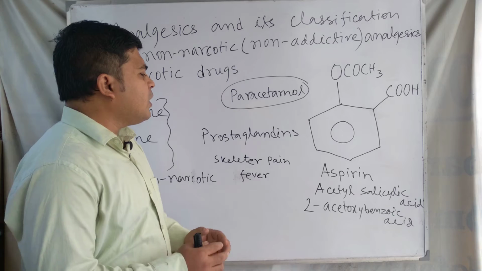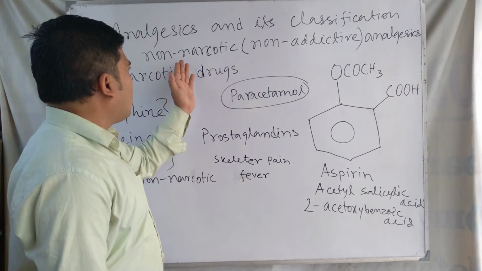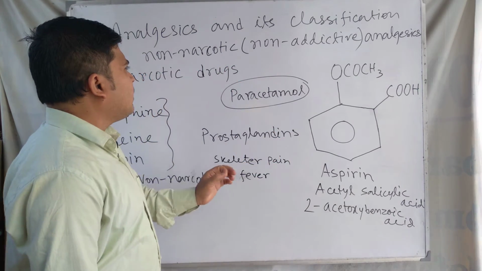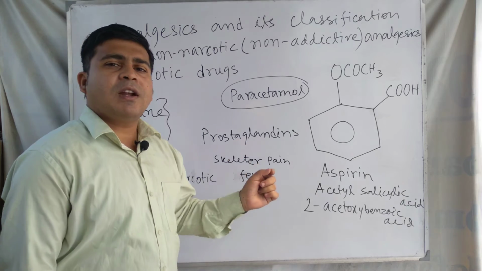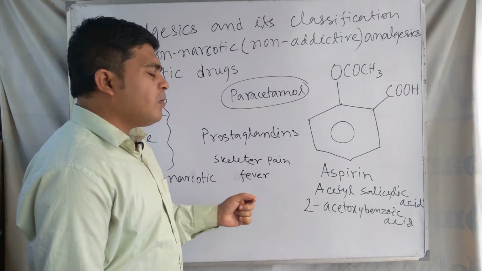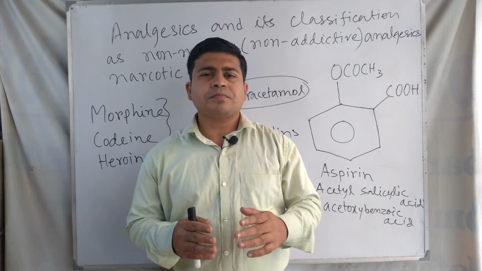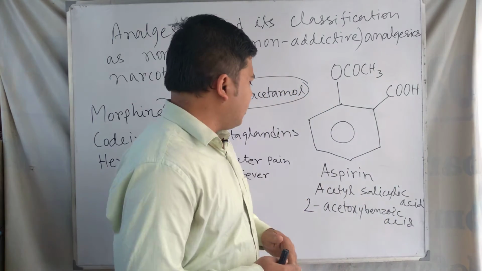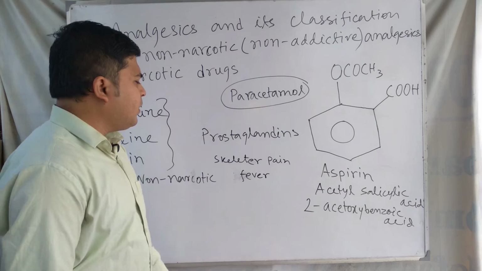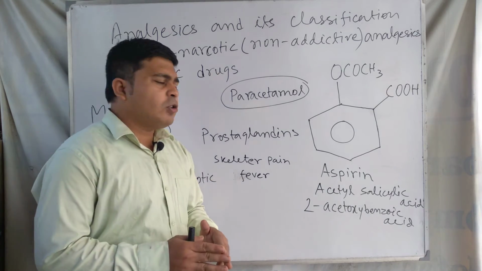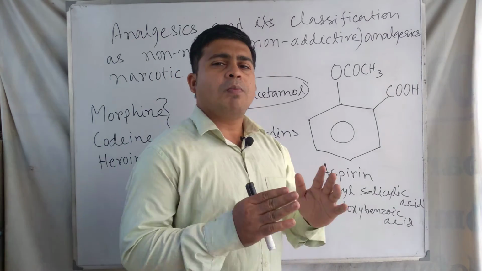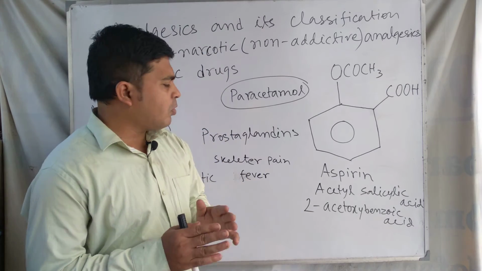Another important thing is that aspirin is a non-narcotic analgesic used for skeletal pain, like arthritis pain. Aspirin can also be used to reduce body temperature or fever.